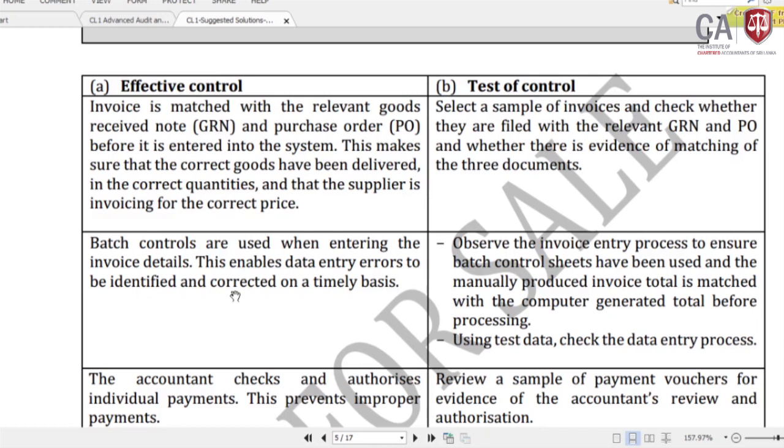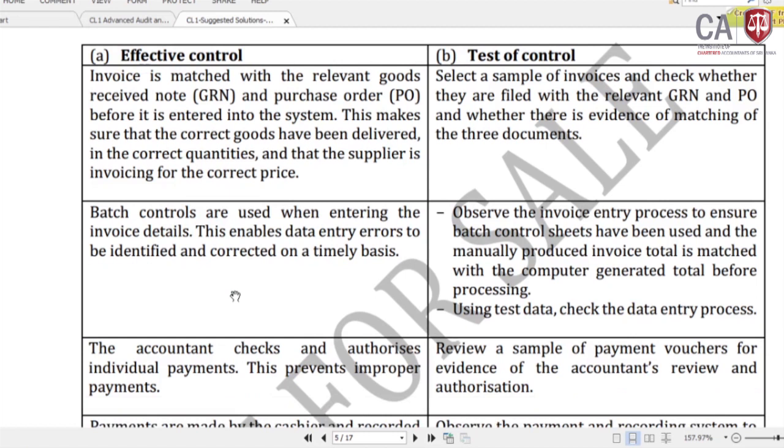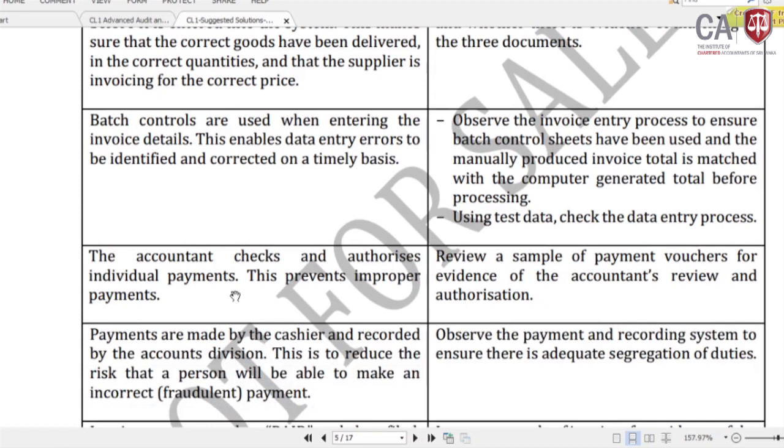Number 2, batch controls are used when entering the invoice details. This enables data entry errors to be identified and corrected on a timely basis. Test of control: observe the invoice entry process to ensure batch control sheets are being used, or use test data. You can apply test data also. That test data means CAATs, computer assisted audit techniques.